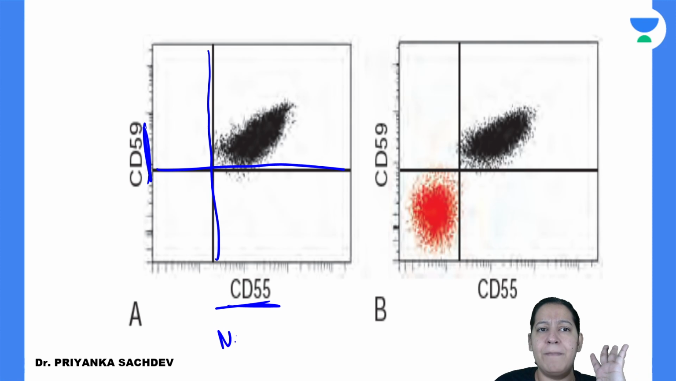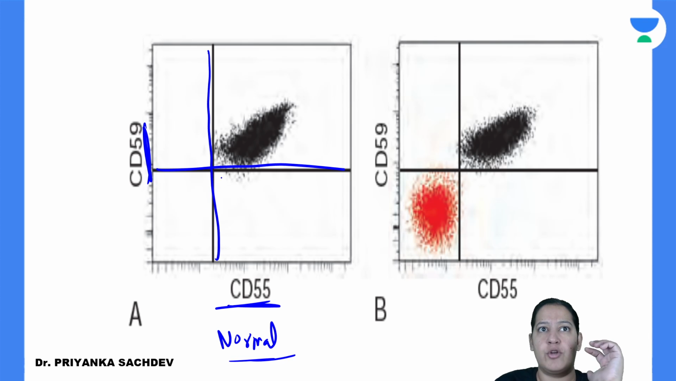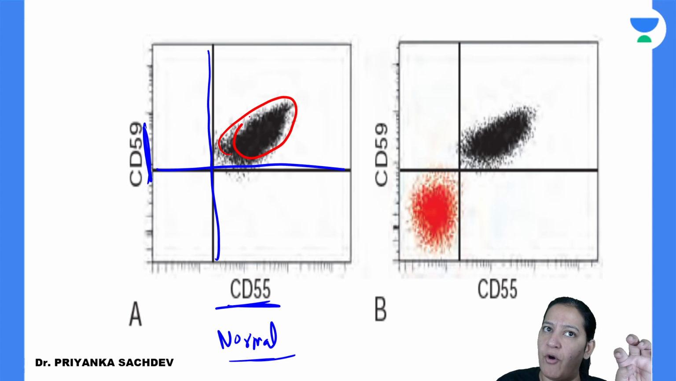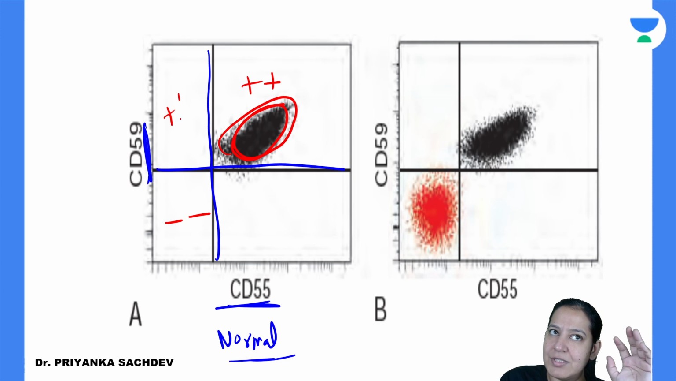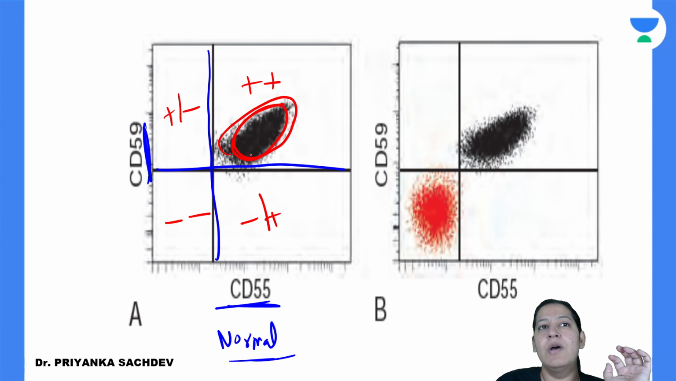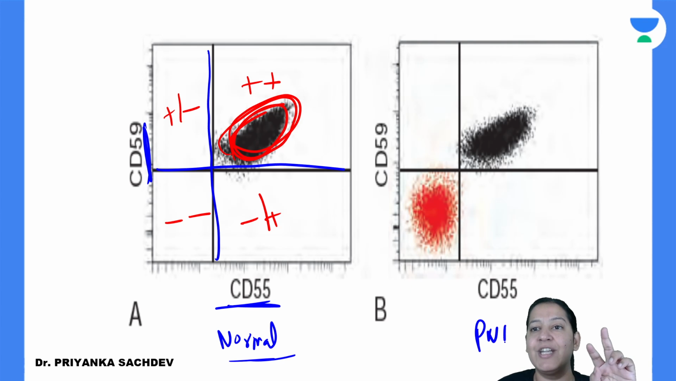But for a normal person, if the blood drop is of a normal person, my blood, if you run it in the flow cytometer, all the RBCs, all the population, are falling in this quadrant. In this quadrant, both of them are positive. In this, both are negative. In this, one is positive, one is negative, and vice versa. So all my RBC population normally falls in this quadrant. But in a patient with PNH, you will get a dual population.